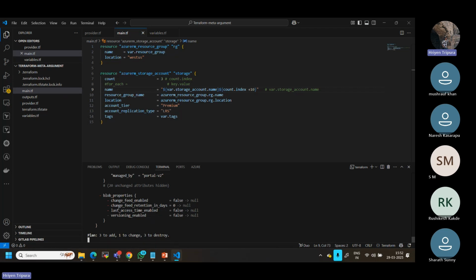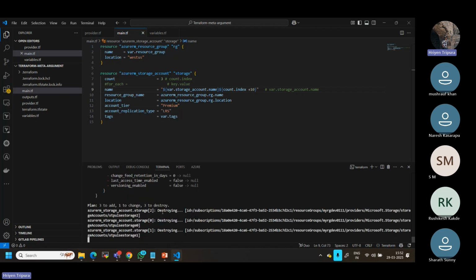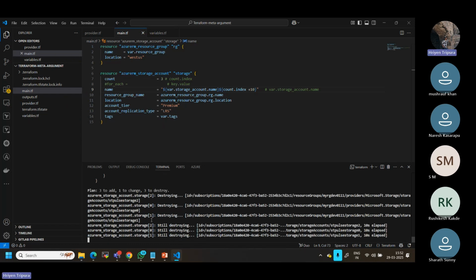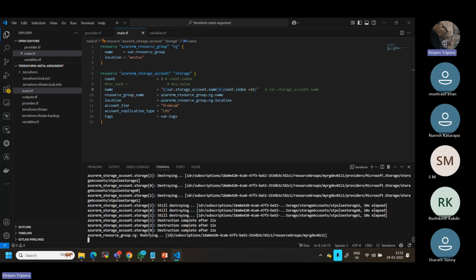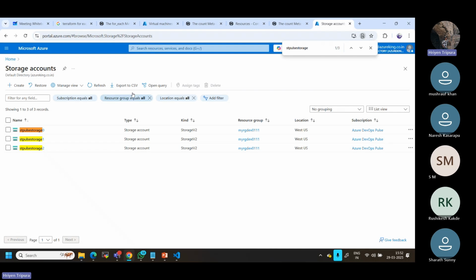If you see here, it is now destroying, because as I told you, see the index number. This is the index number. This is how you call it with square brackets, and you can see 0, 1, 2, 3. So see, they will destroy the existing one first. This is the default behavior.